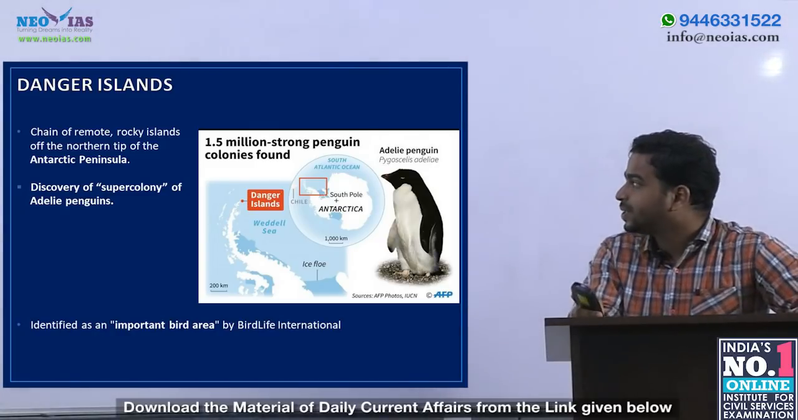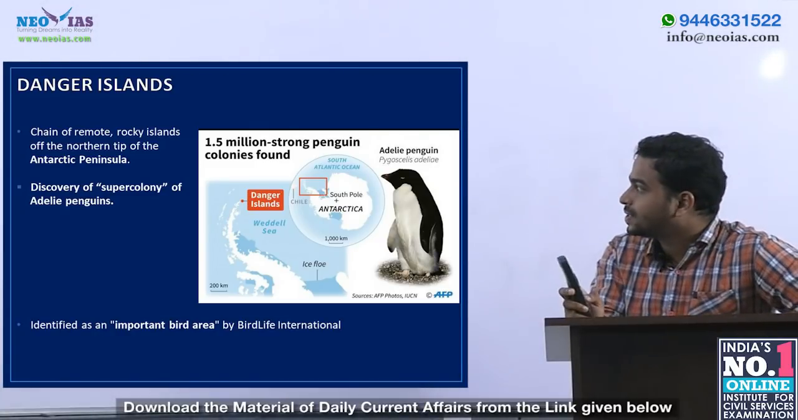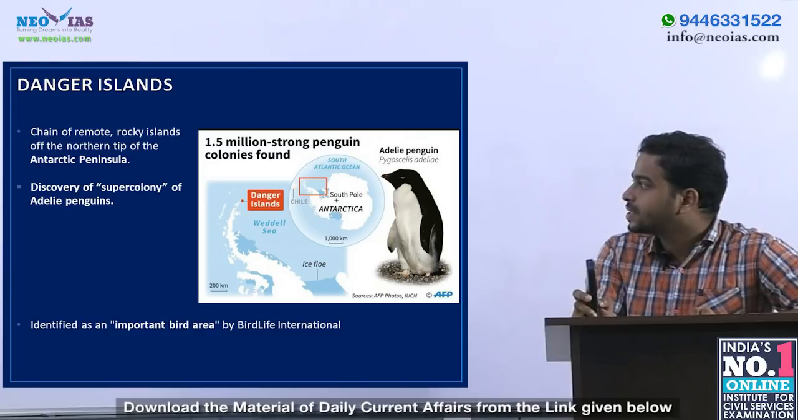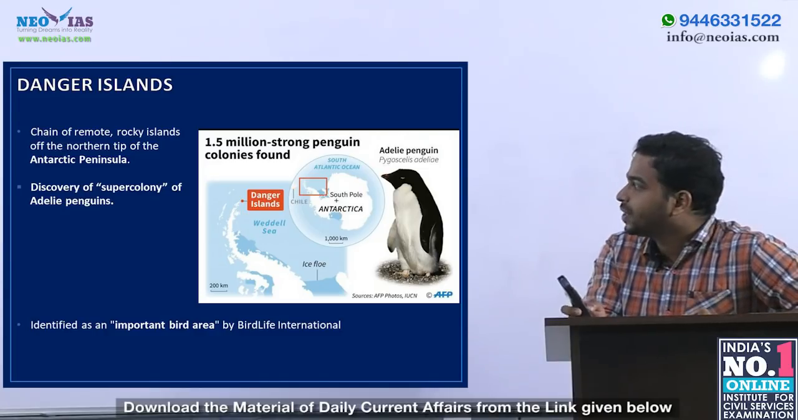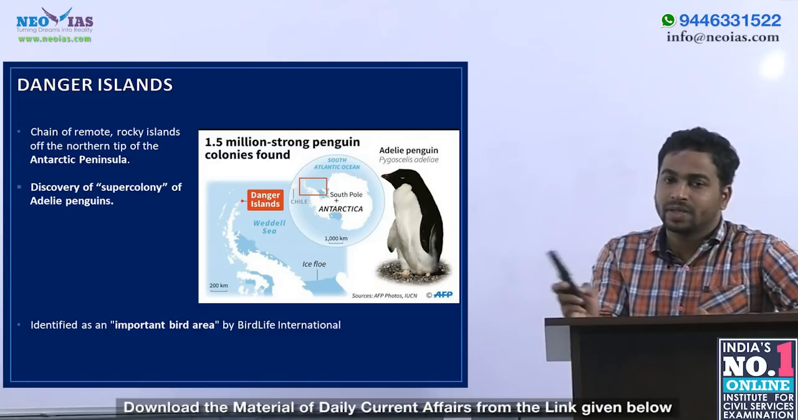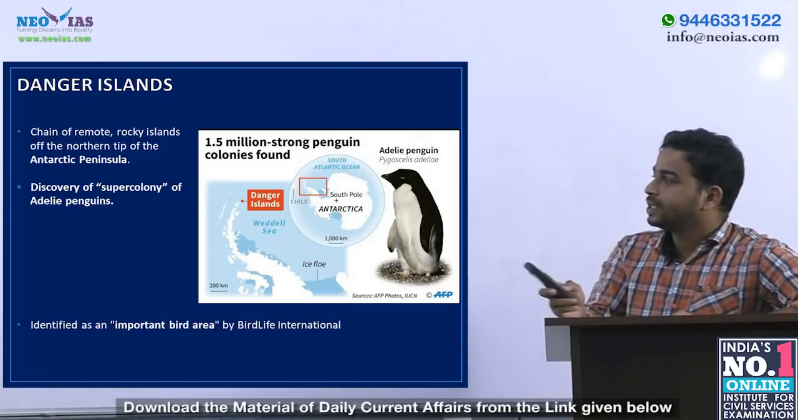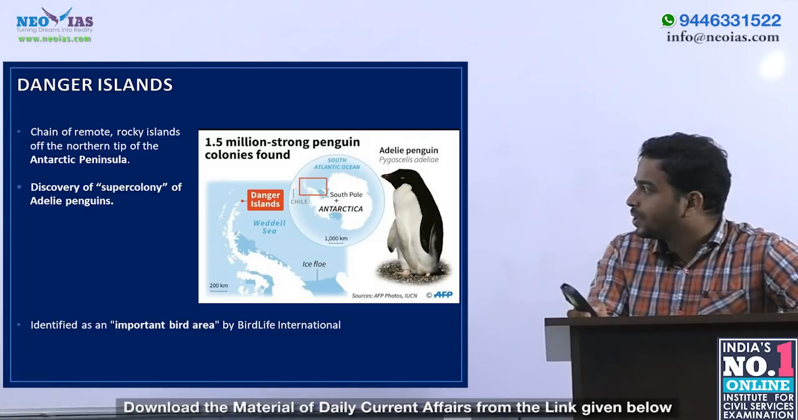Next is our map aided program. Today we have to see Danger Islands. Danger Islands are the chain of remote rocky islands off to the northern tip of the Antarctic Peninsula. So, it belongs to the Antarctic Peninsula, the northern tip of the Antarctic Peninsula.